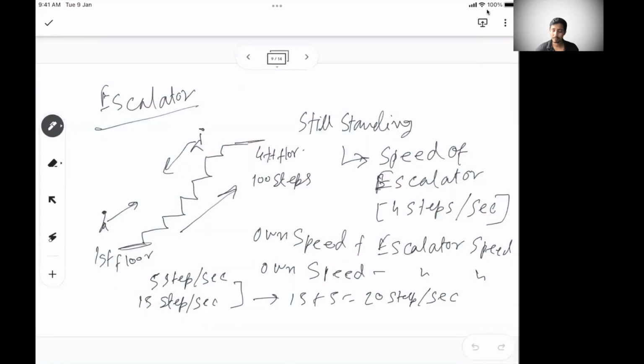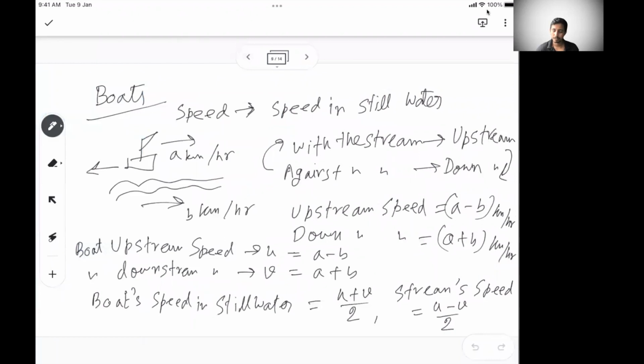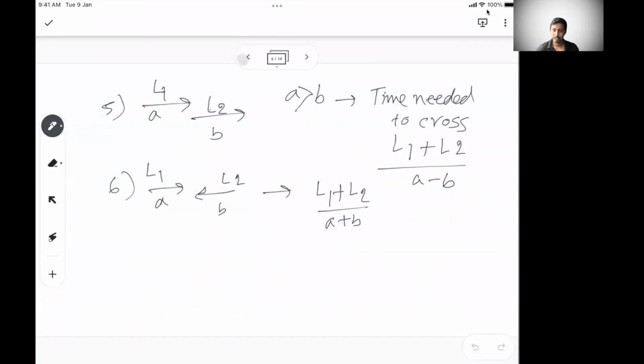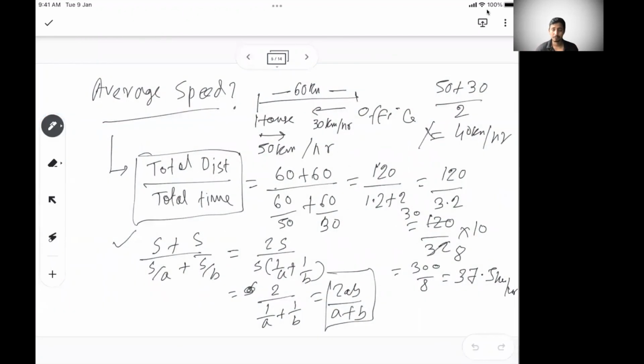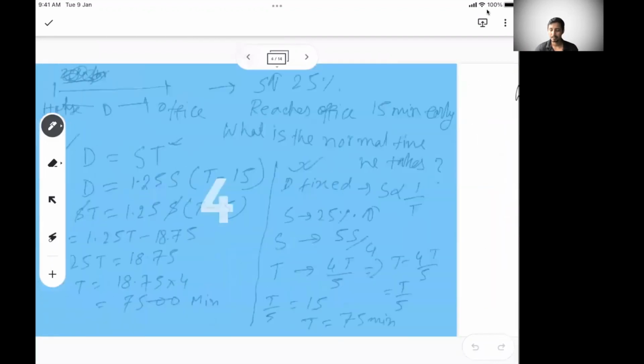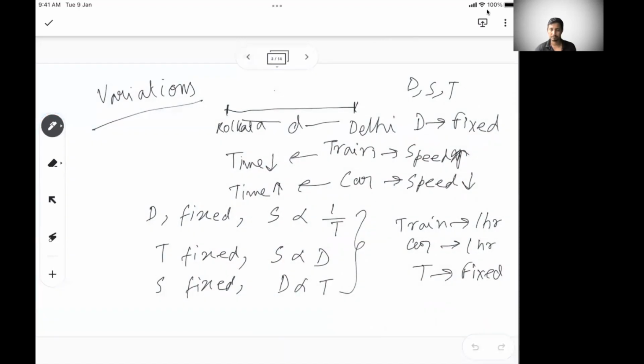We have done escalator kind of problems, which is an application of relative speed. We have done boats, which is a very important one again. We have done trains and relative speeds together, different scenarios of train crossing a pole, train crossing a platform, both trains coming from opposite or similar sides, all of that. We learned average speed, which is total distance by total time and not the average of the individual speeds. And then we also learned the variations, and the fundamentals of the relation between distance, speed, and time. This is a very important and conceptually heavy area.